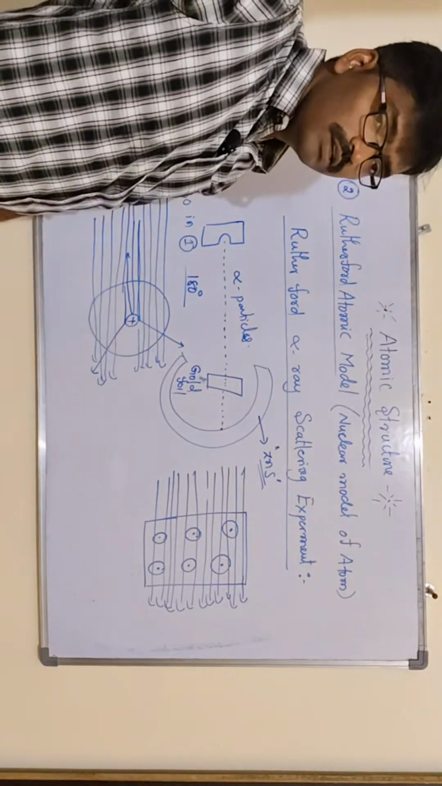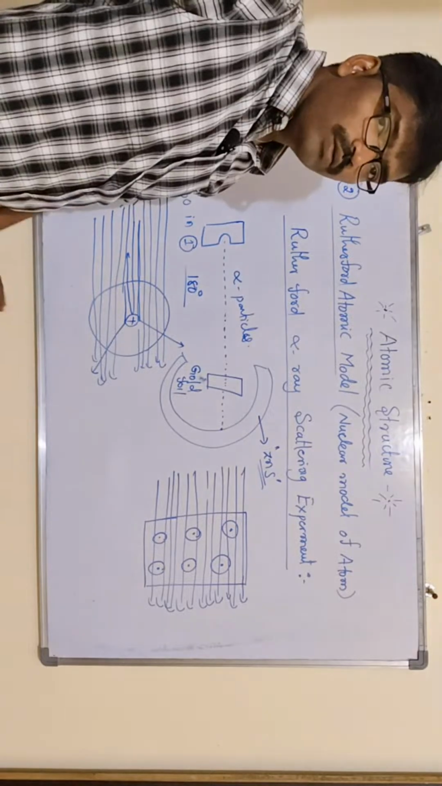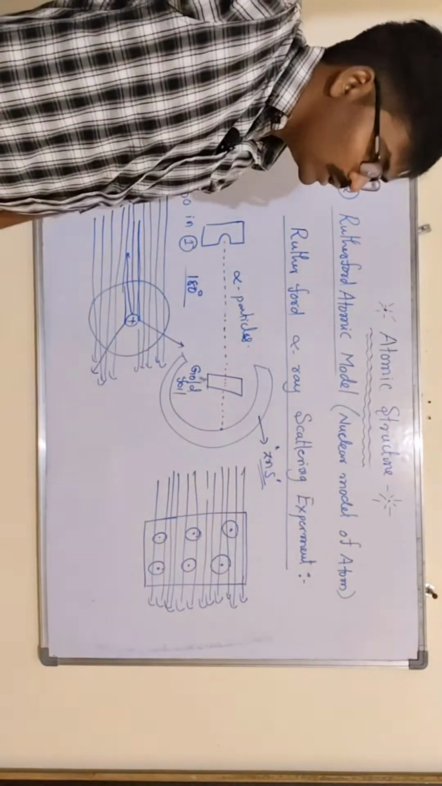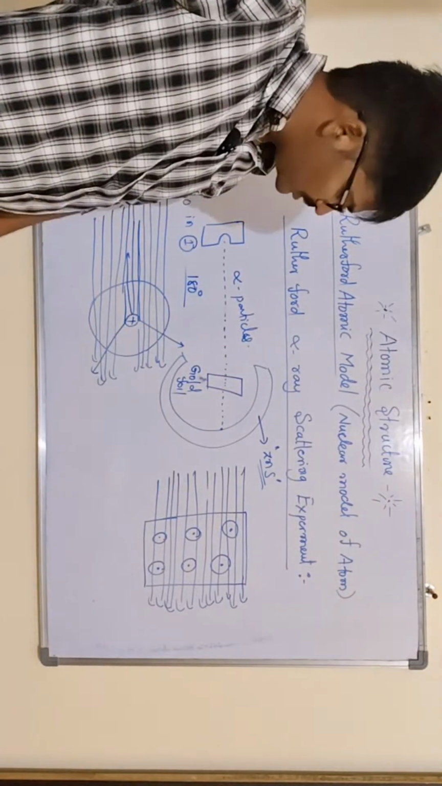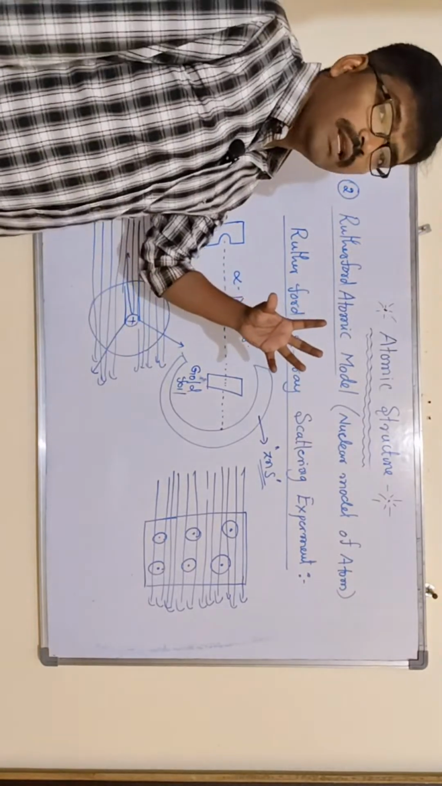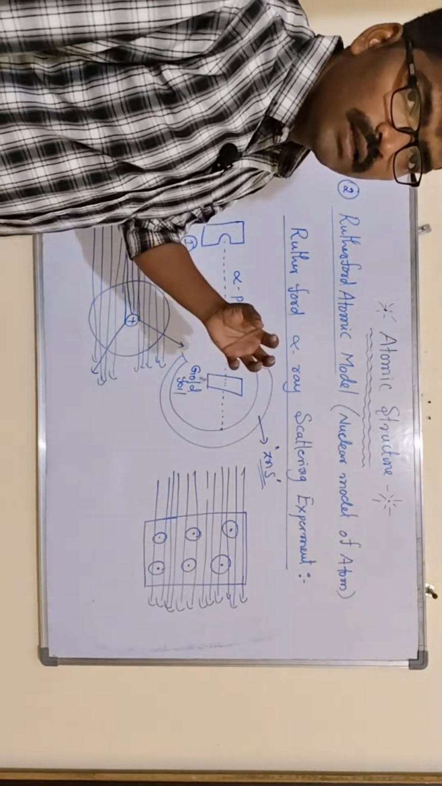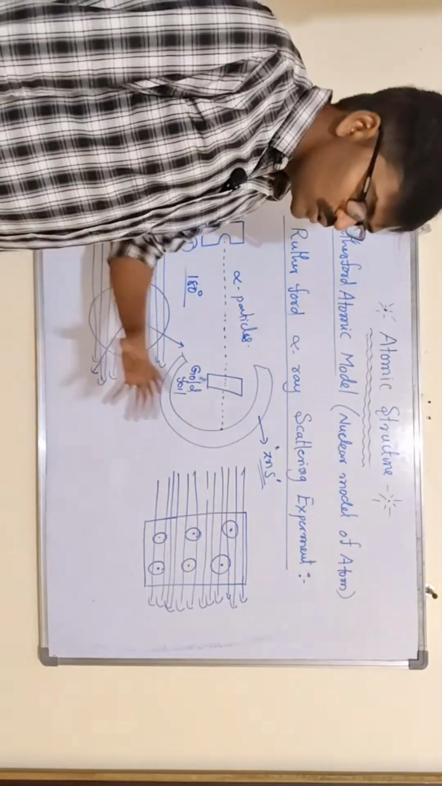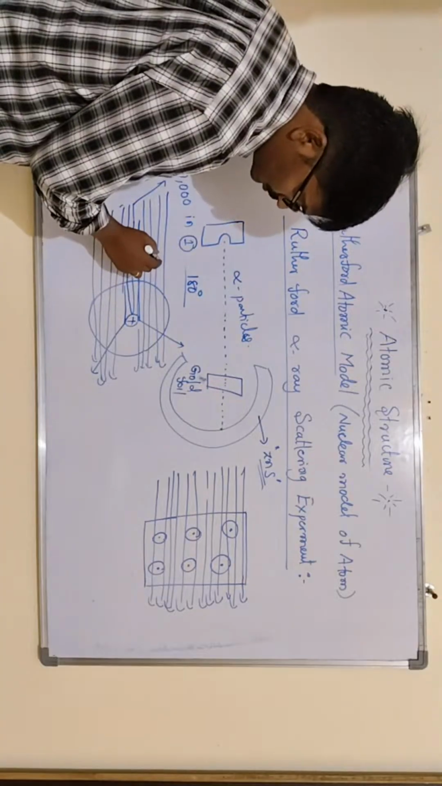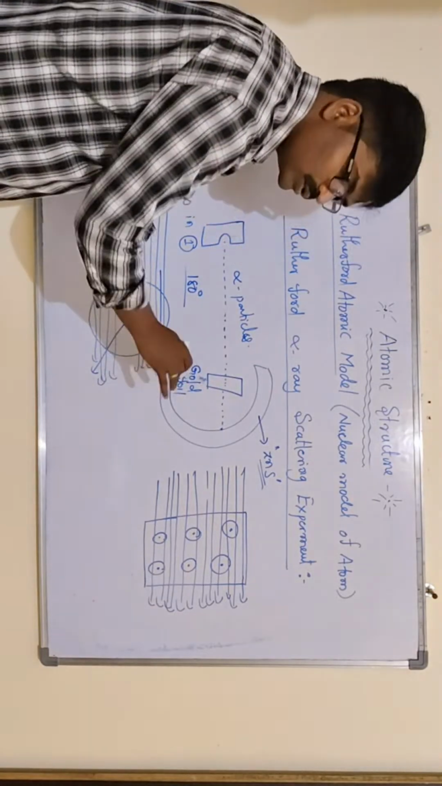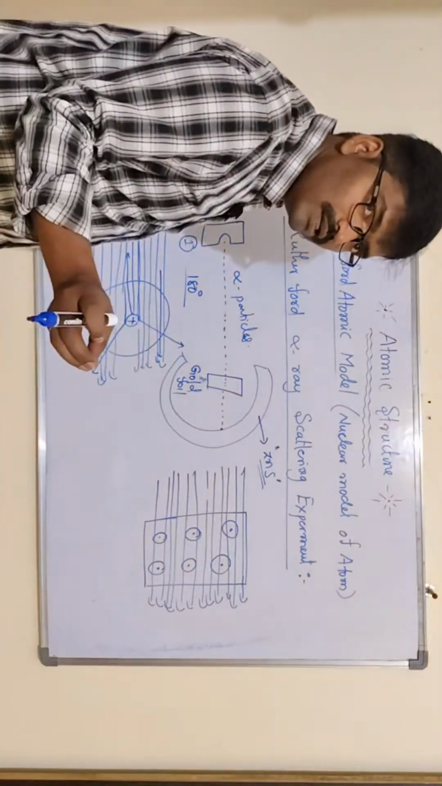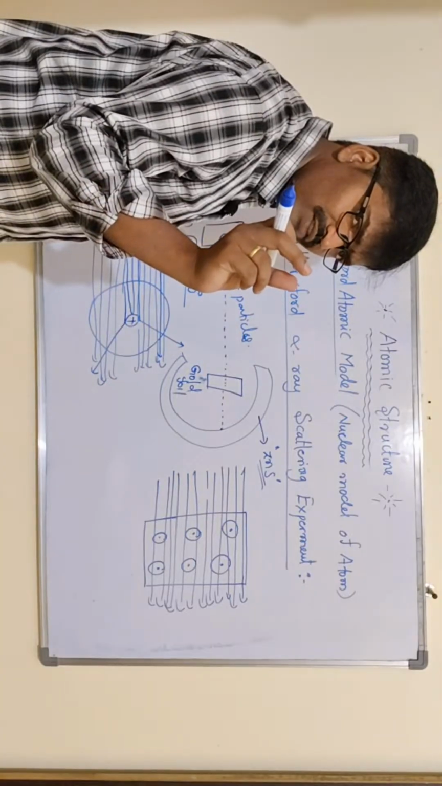Based on these three observations, he gave three conclusions. One: why do almost all the alpha particles pass through the gold foil? Mainly because the atom is empty. There are no fundamental particles in it. That is why the atom is mostly empty and the alpha particles pass through it. Then the second one: the mass of the atom is located exactly at the center of the atom.